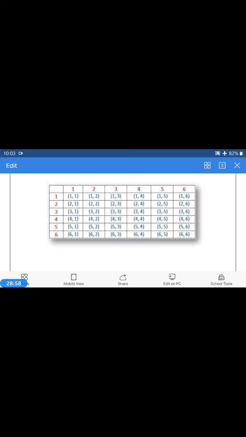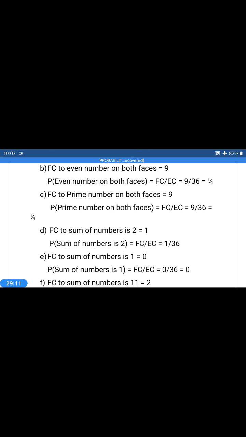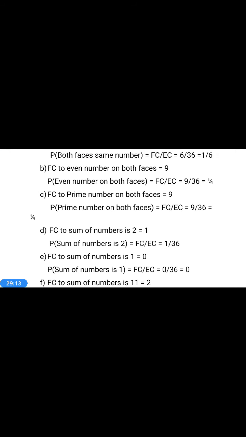In the fifth row: 5,2; 5,3; 5,5. So 9 numbers are there. These are the favorable events for both faces showing a prime number. Therefore, 9 cases are there. Therefore, the probability of a prime number is 9 by 36, which is equal to 1 by 4.